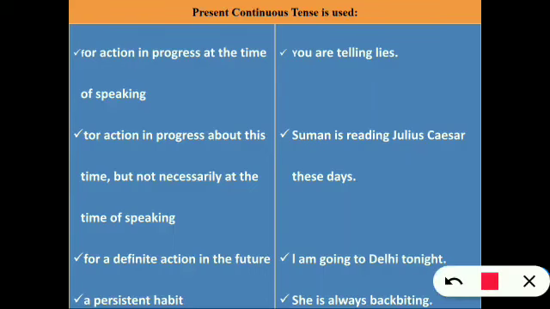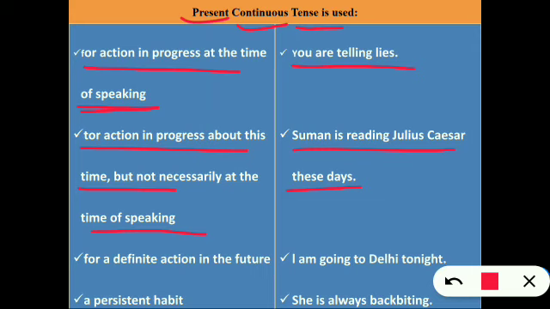Let's see the uses of present continuous tense. It is used for action in progress at the time of speaking, to show the progress of the work during the time of speaking. Example: you are telling lies. Next is for action in progress about this time but not necessarily at the time of speaking. Example: Suman is reading Julius Caesar these days. Alright? She is reading but not now. Okay, she is reading nowadays.